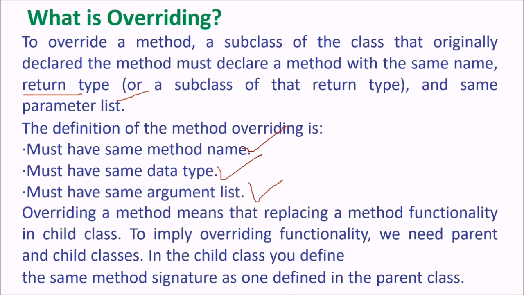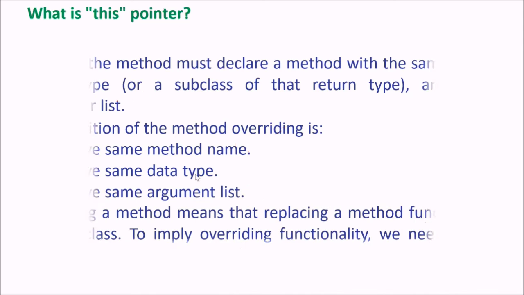Overriding a method means replacing a method's functionality in the child class. You have a base class and a child class, with the same function in both, and you are giving your own definition in the child. But these three must be followed. To apply overriding, we need parent and child classes. In the child class, you define the same method signature as the one defined in the parent class.